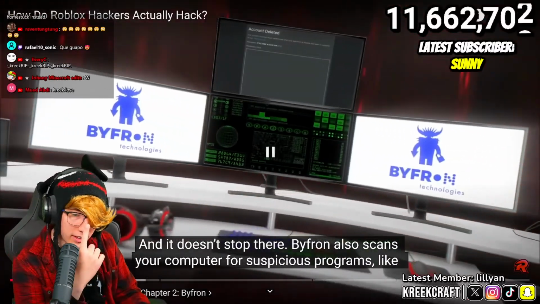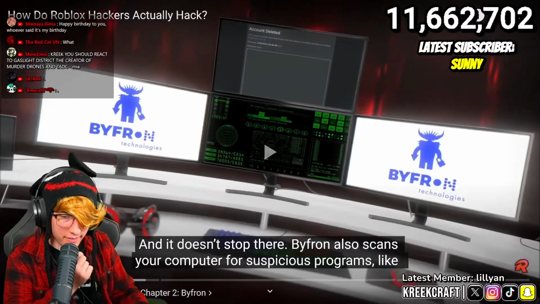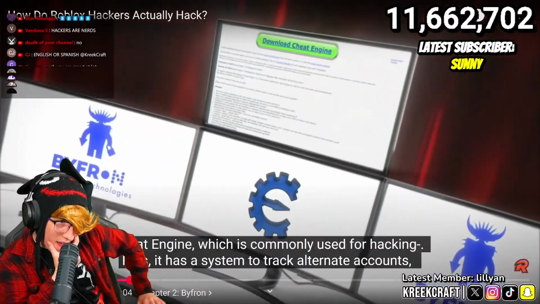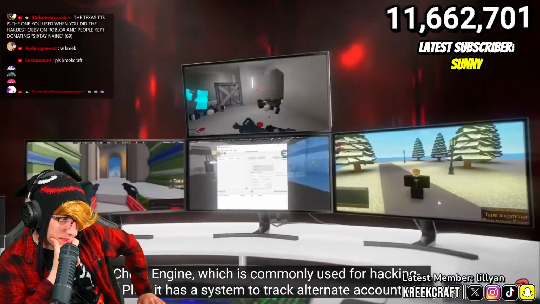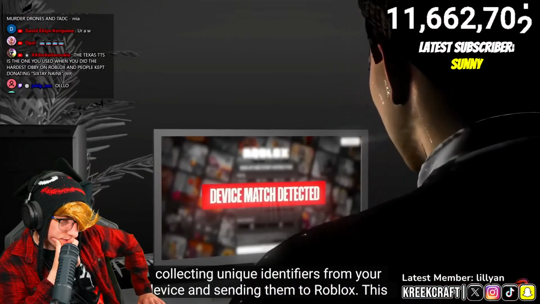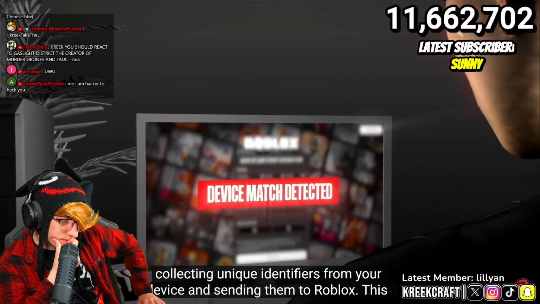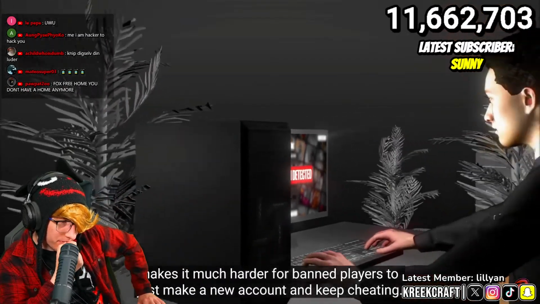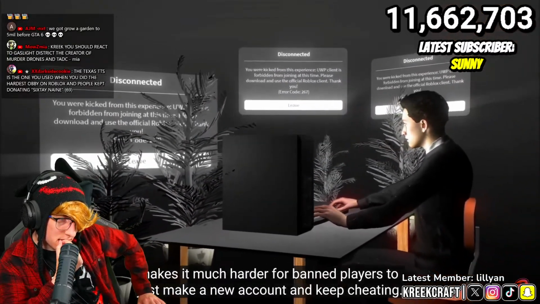And it doesn't stop there. Bifron also scans your computer for suspicious programs, like Cheat Engine, which is commonly used for hacking. Plus, it has a system to track alt accounts, collecting unique identifiers from your device and sending them to Roblox. This makes it much harder for banned players to just make a new account and keep cheating.